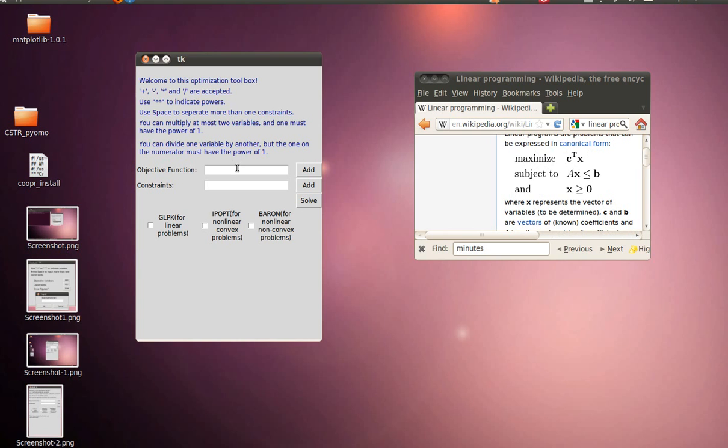Let's first try a simple linear one. Let's try to minimize -4x - 5y, subject to 2x + y ≤ 3, x + 2y ≤ 3. And here's a list of solvers that we could choose from. Let's first choose GLPK. And it said it's not installed on this computer, so we need to choose another one. Let's try something else.